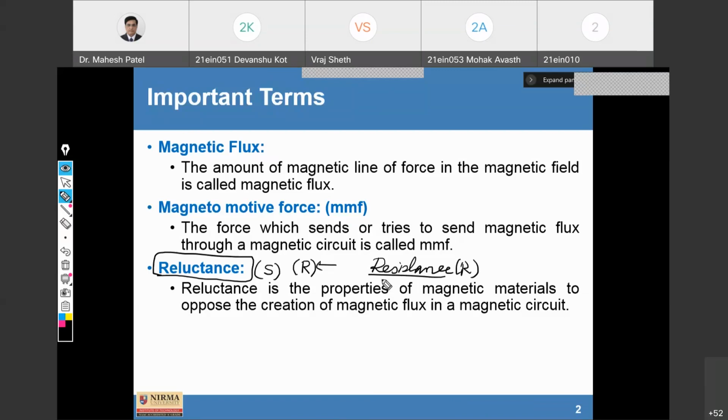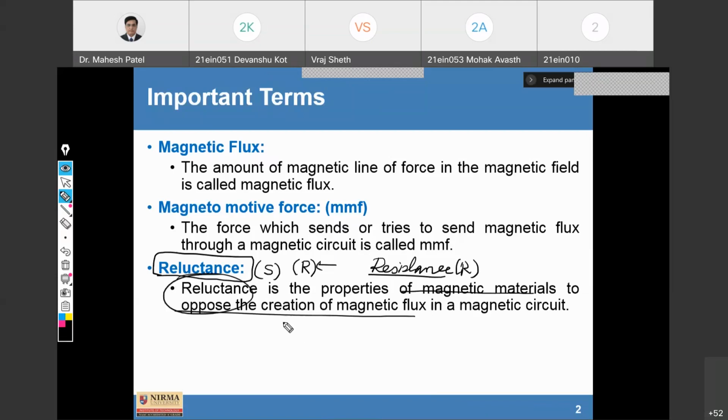We can also define it in terms of flux: reluctance is the property of magnetic material to oppose the creation of magnetic flux. So the magnetic flux created through a solenoid arrangement faces opposition offered by a material, which is known as reluctance.